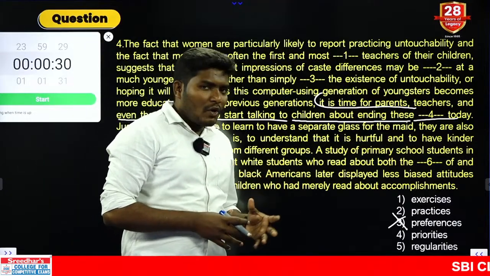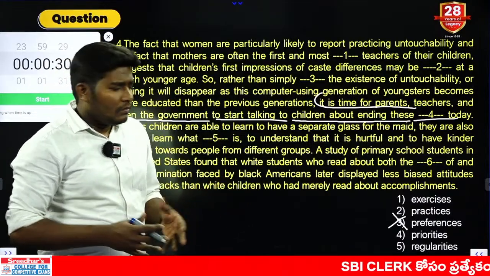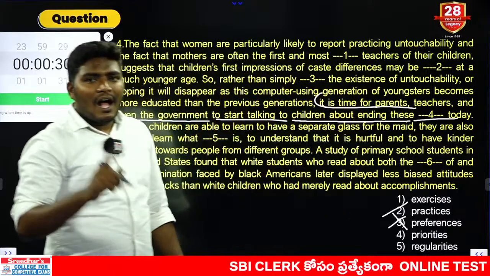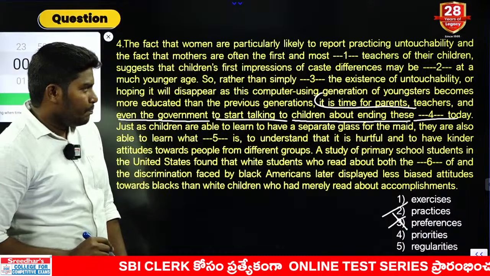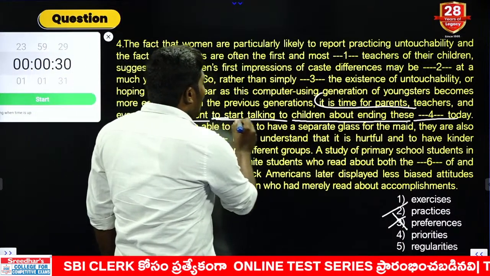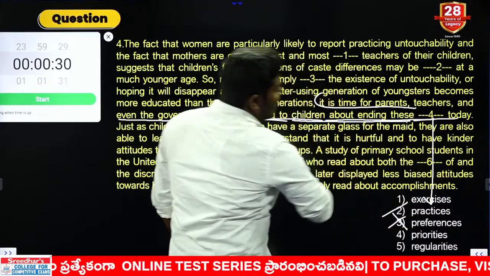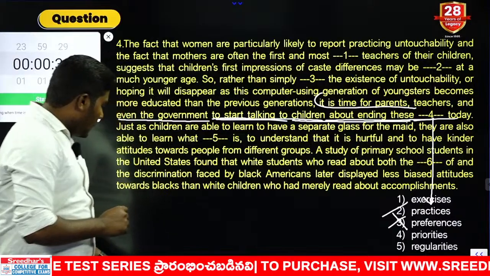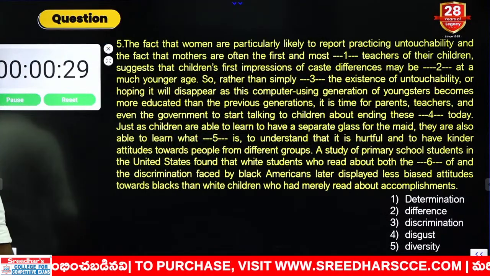Next word is what here? Priority. Untouchability is not a priority. It is not regularity. Regularity is nothing but a rule. What is the perfect answer? The perfect answer should go with practice. Untouchability is a social evil which is practiced entirely by the people. So we should start talking to children about ending these practices. That practices are nothing but social evils. So answer should be 2. Let us go to question number 15. Your time starts now.